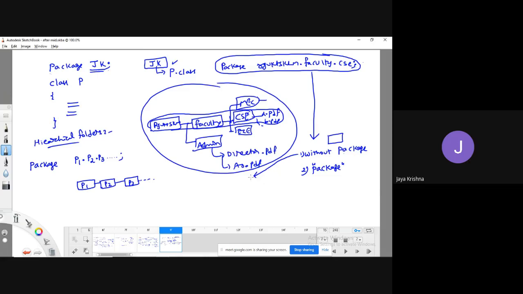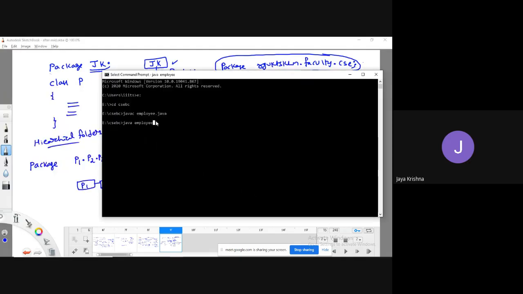Okay, without package keyword, then what will I do? It has generated a .class file. That .class file I am going to copy and paste in the required location. That's it, in the required location. This kind of approach, we call it a hard coded approach.